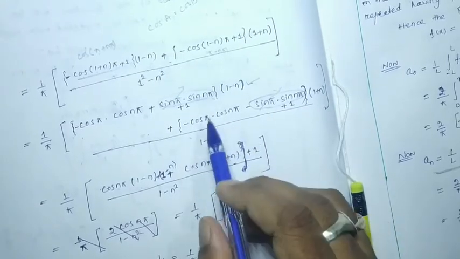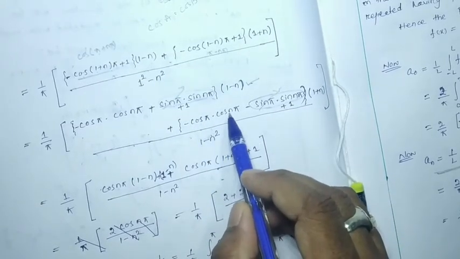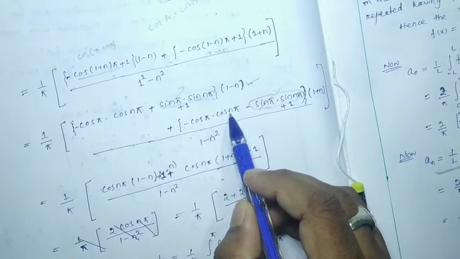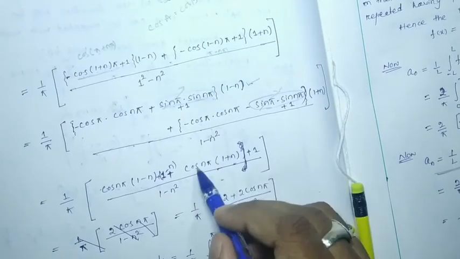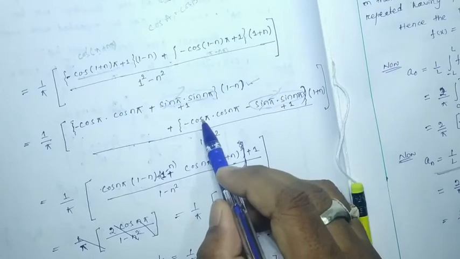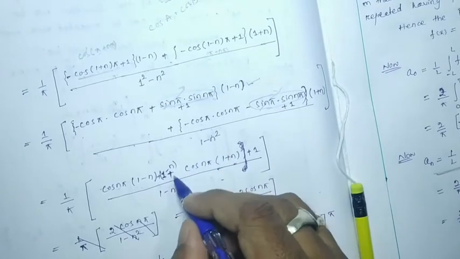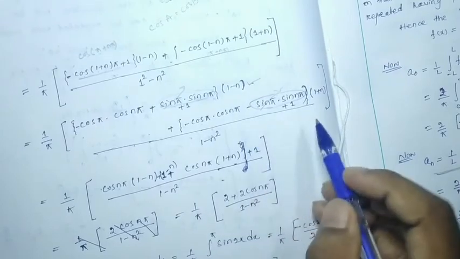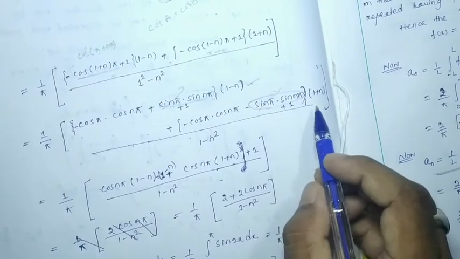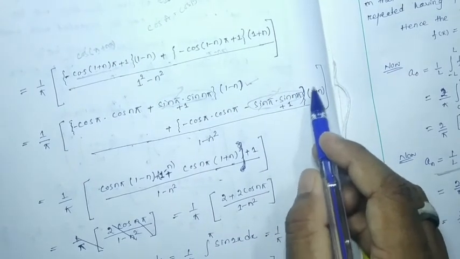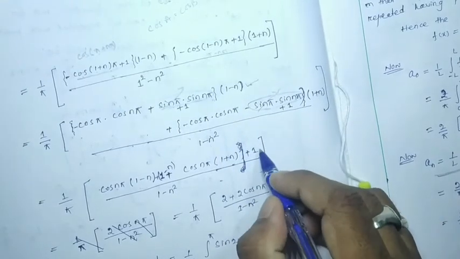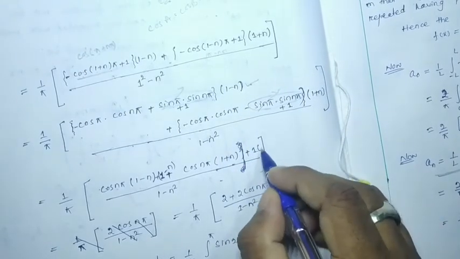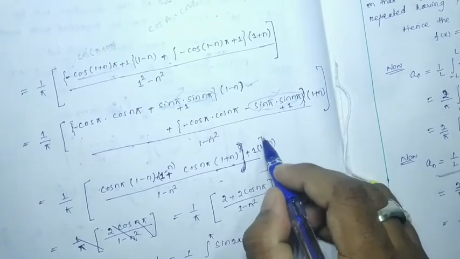Minus 1, and cos n pi will be here; cos pi will be minus 1 into minus will be plus, so plus cos n pi into (1 plus n) plus 1 into (1 plus n).